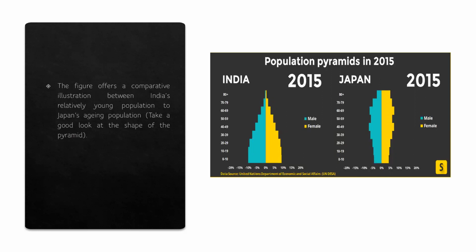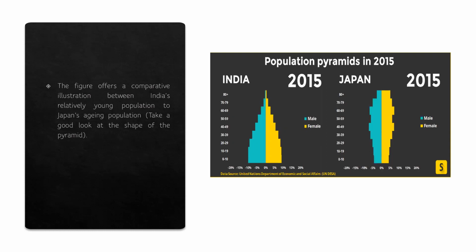Now there is a bulge, and look at the age pyramid, and those rectangles of the older people. Look at the 60 to 69. Look at the 60 to 69 of India. It's perhaps less than 5. And look at the 60 to 69 of Japan. It's more than 5. And similarly, look at 70 to 79. It's almost again close to 5. Look at India's 70 to 79. Maybe it's around 2.